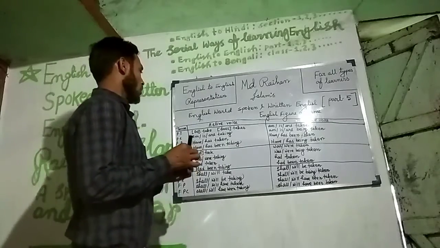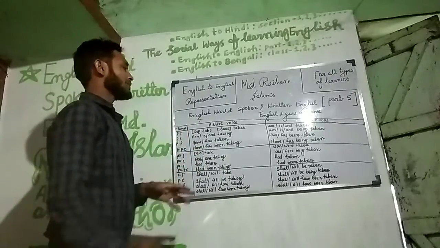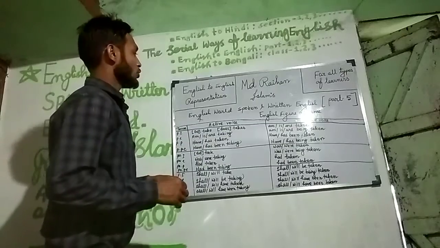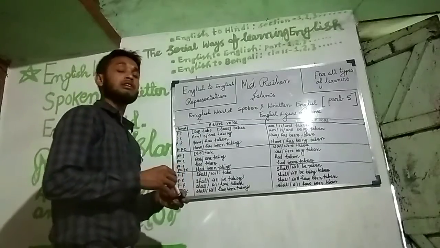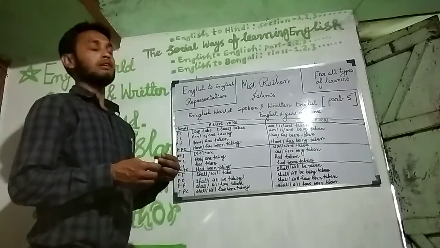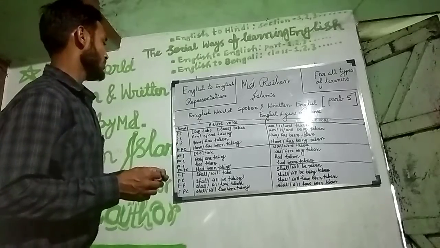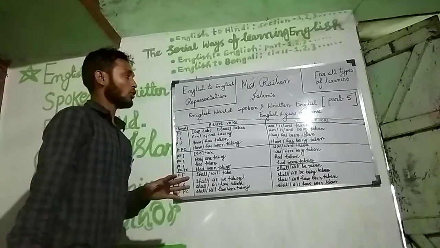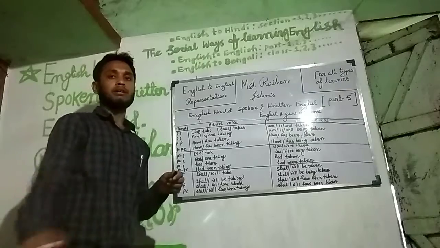So at the time of making 12, 24, 48, 96, we must memorize this chart.